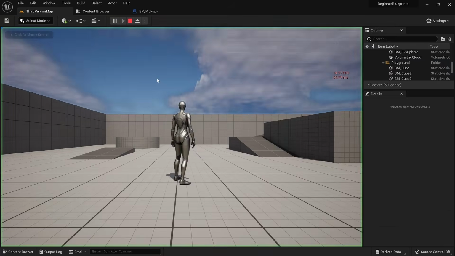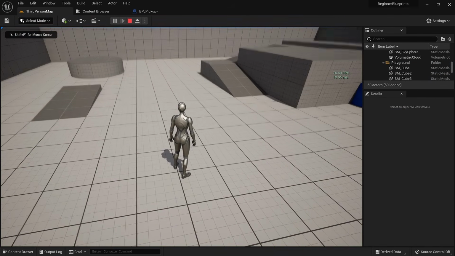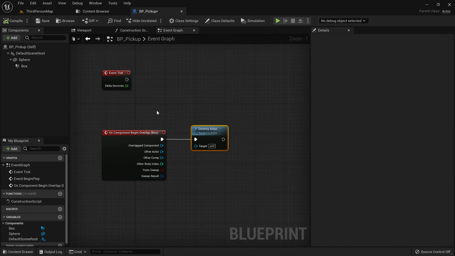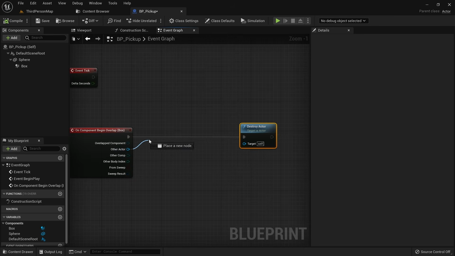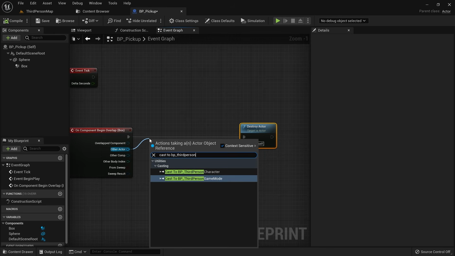A problem that might arise here is that the box collision is now overlapping with the collision of the sphere itself and our actor is destroyed right away. To only allow the third person character to trigger the destroy actor function, we need to add one more node in between. Drag off of other actor and search for cast to BP third person character.